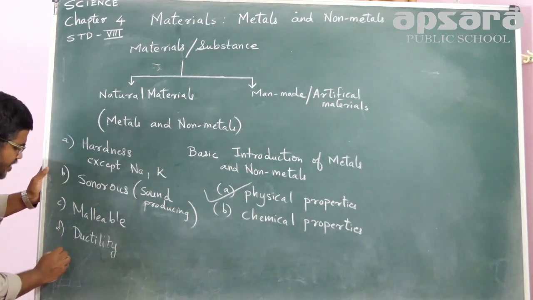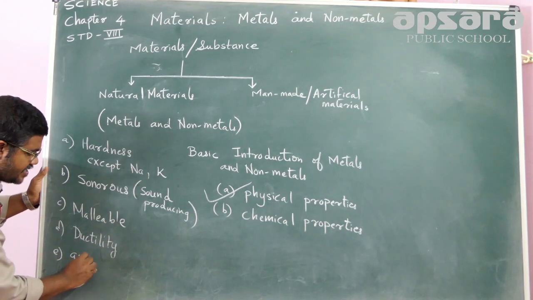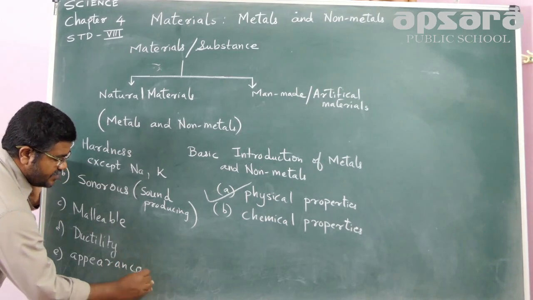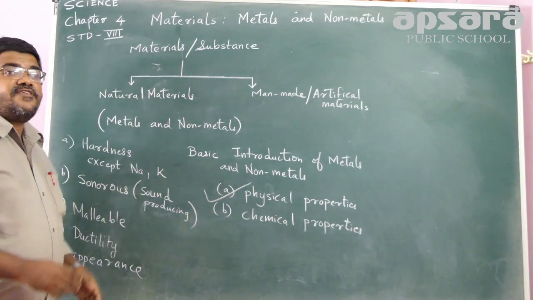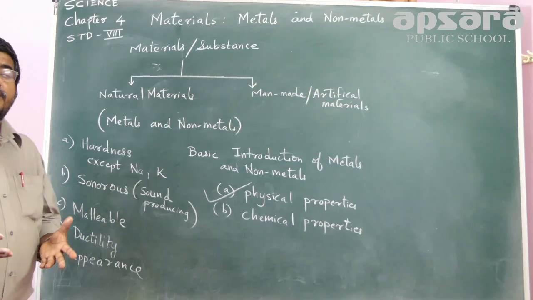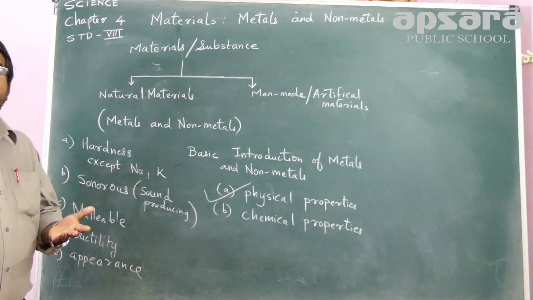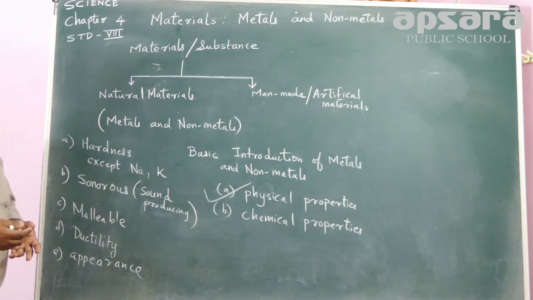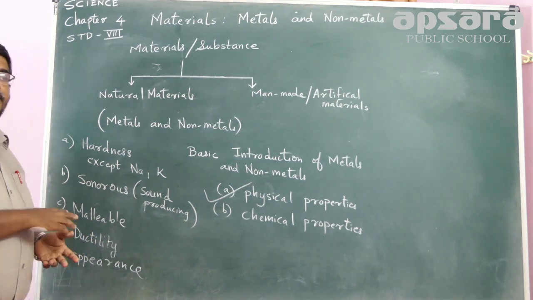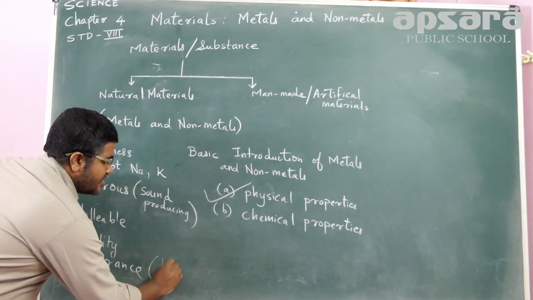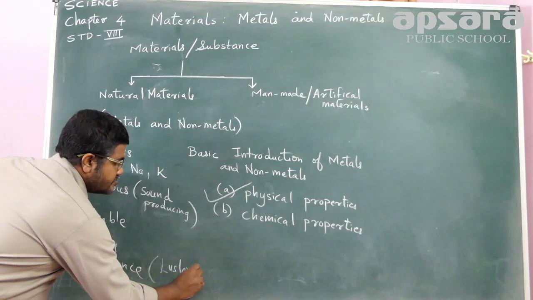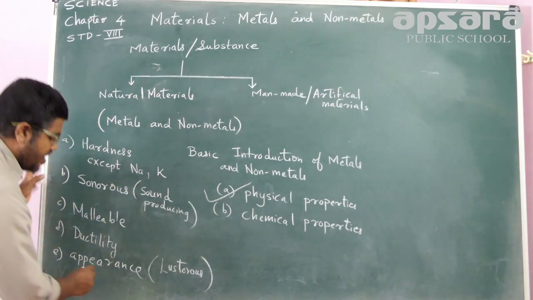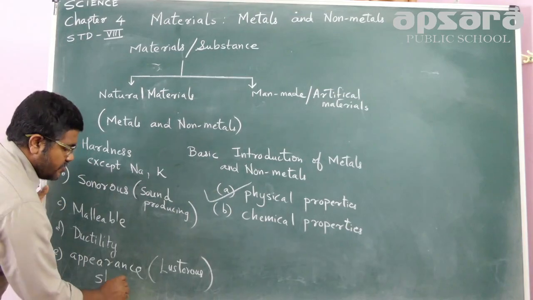Apart from that, we will be studying the appearance. Now, some of the metals are lustrous. Basically, they shine a lot. Gold, silver, and others are lustrous substances. But there are some which are dull too. When we talk about appearance, we talk about the lustrous property. That means they shine. They have a shiny appearance.